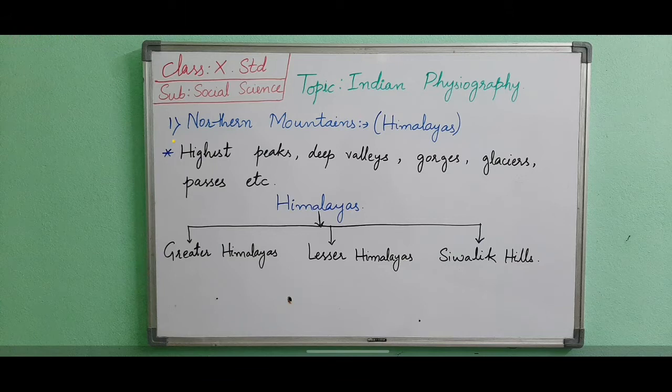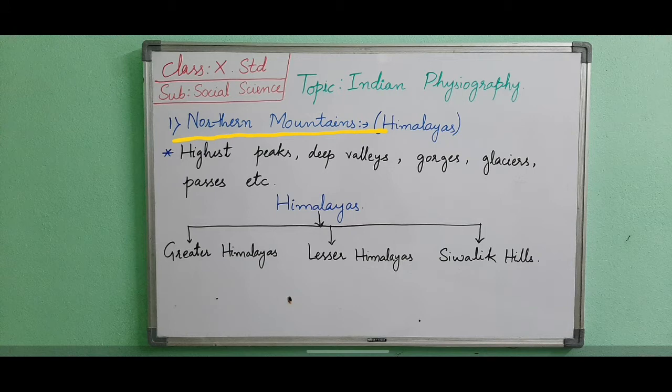First it is the northern mountains. This northern mountain, the Himalayan mountain, extends or passes through countries like Nepal, Bhutan and India. They comprise the Himalayas, which are a group of young fold mountains. Here young fold mountains means those which are in a proper manner or arrangement. It is called young fold mountains.